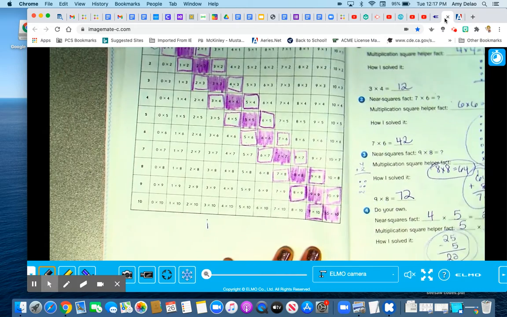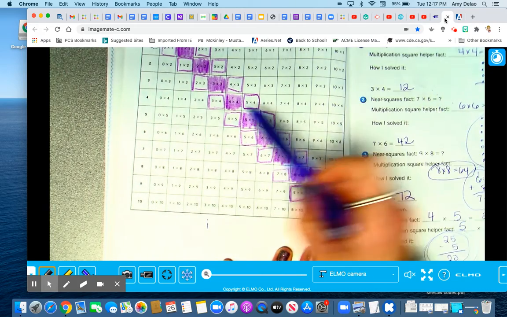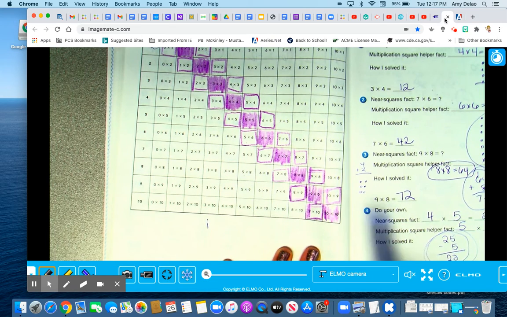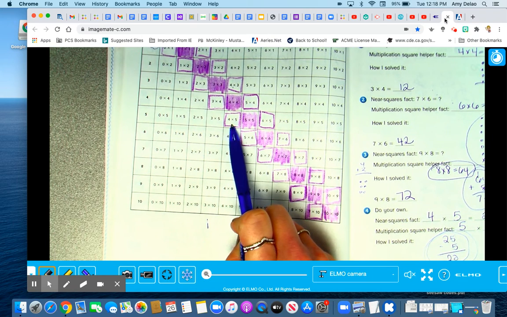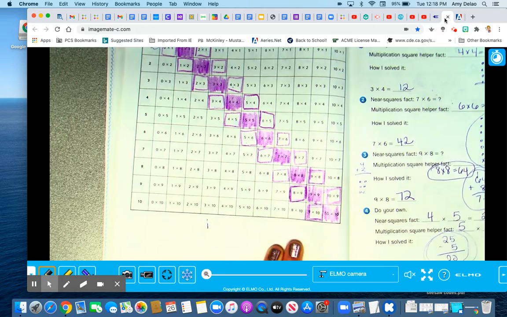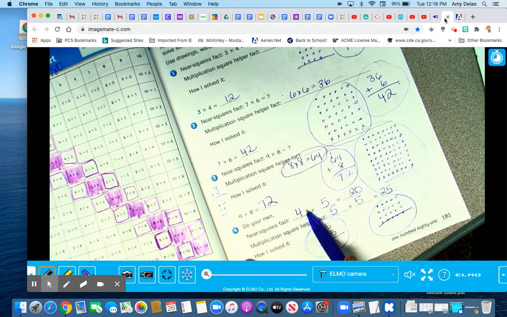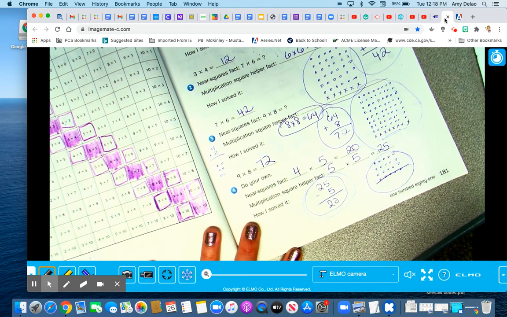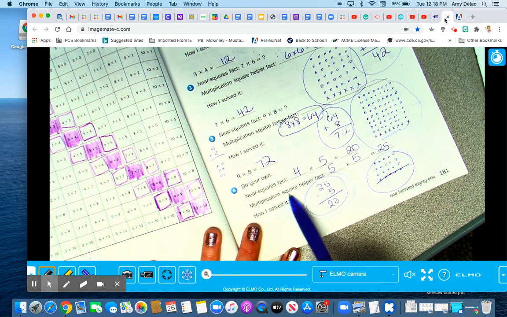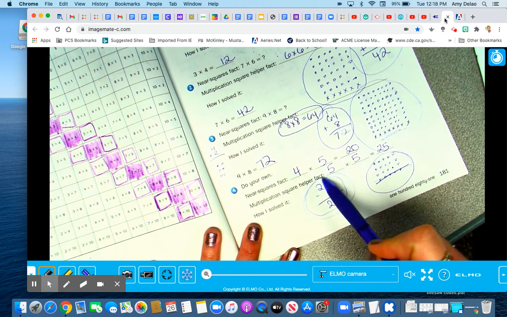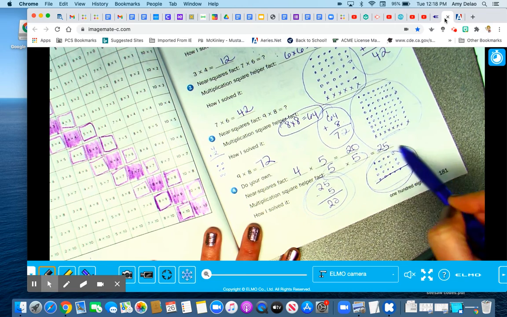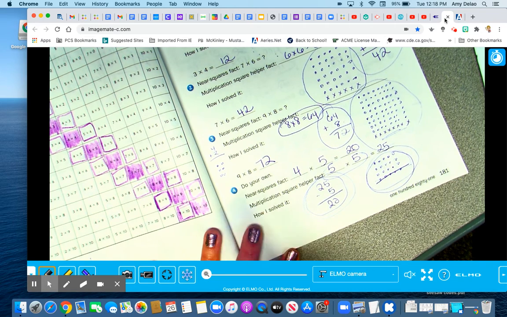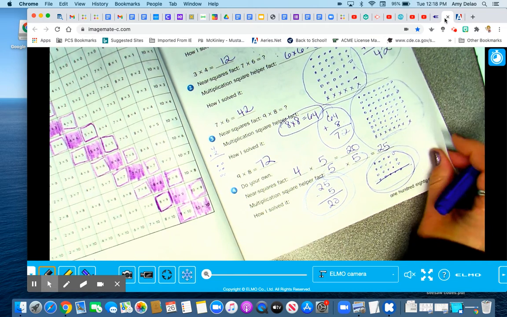So you get to pick one of the boxes, one of the near facts. I picked 4 times 5, and my helper is 5 times 5. So I wrote 4 times 5 equals 20. Well, I don't know that yet; I wrote that down after the fact. The multiplication fact that helps me is 5 times 5, so I drew 5 times 5, and then I took away a row.